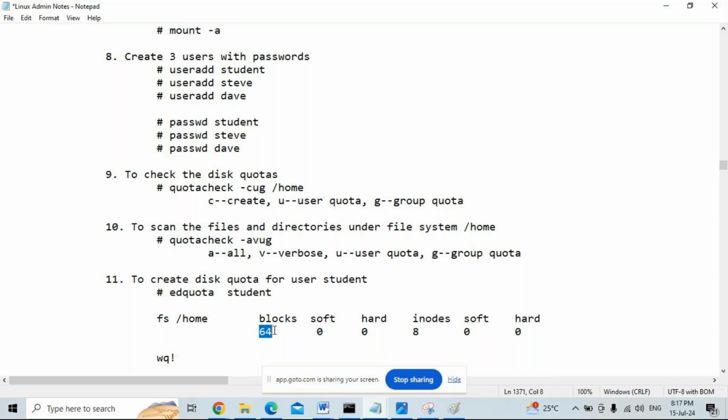What is the block size? One block is 512 bytes. Two blocks means 1 KB. So 64 blocks are already used.